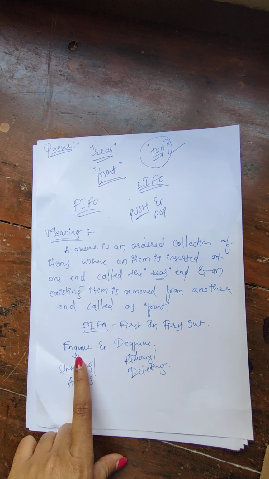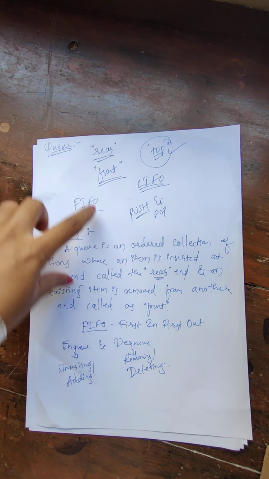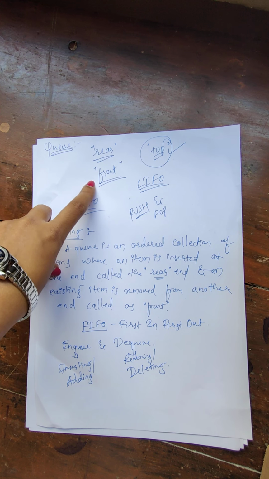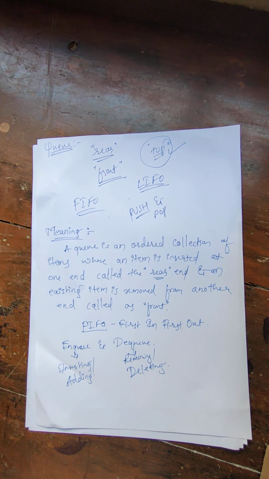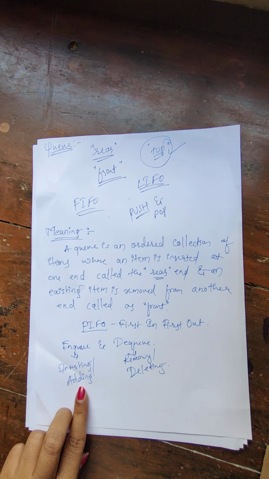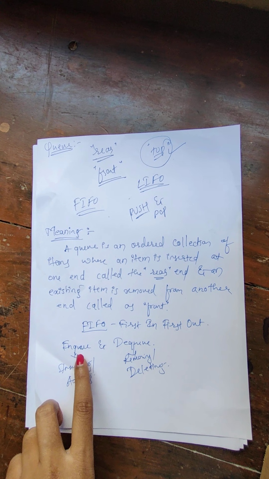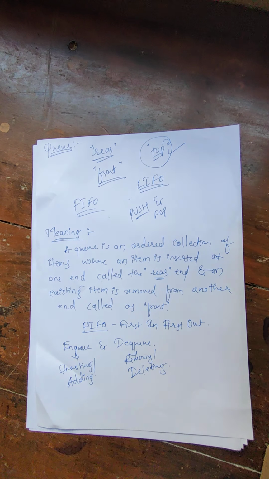Adding takes place from your rear end and removing takes place from your front end. So front end means from the front side we remove the elements, and rear end means the back side. From the back side we add the element. Clear? Understand the meaning? NQ is adding from the rear end, DQ is removing from the front end.